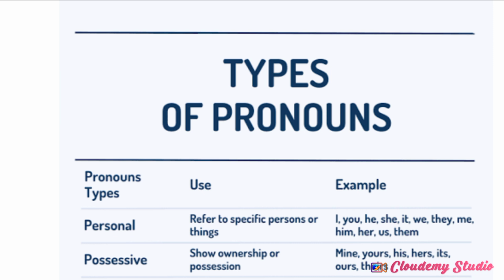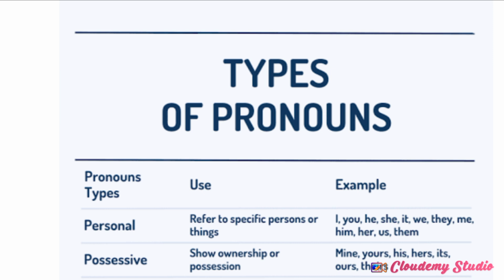We often use some words which replace the noun. So a pronoun is a word which is used instead of a noun. Clear? For example, if I am talking about myself, I will say I. If I am talking about the second person, it will be considered as you. So we have three persons in the English language: first person, second person and third person.